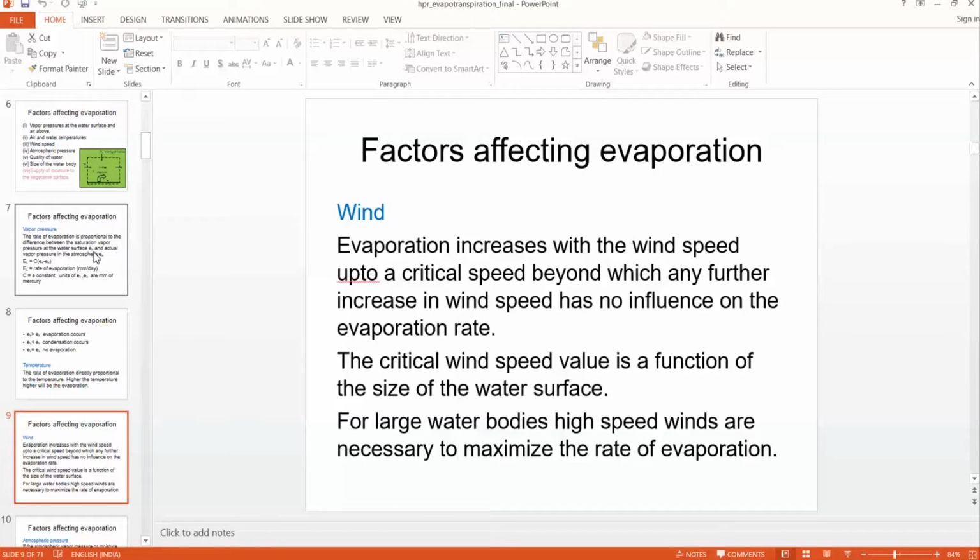For small water bodies, smaller wind speeds are sufficient to transport the water vapor away. But for larger water bodies, such as big lakes and oceans, high wind speeds are required to push away that water vapor from where evaporation is taking place.